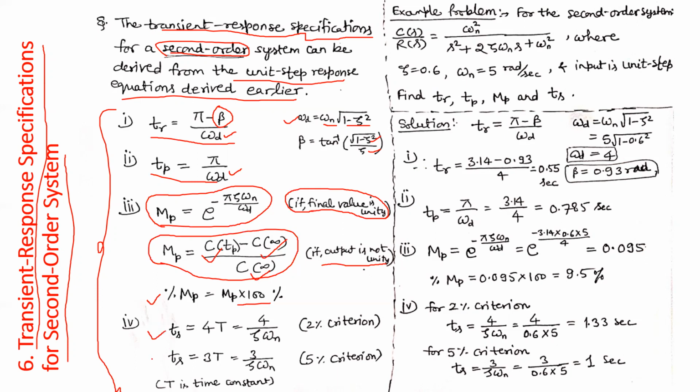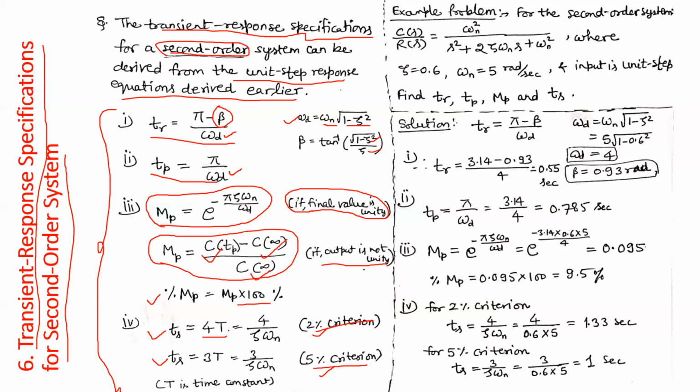Settling time can be of two criteria. It can be 2% settling time or 5%. As we discussed, the response may settle near around the final reference value, near around the 1. If it settles at around 0.98, it is the 2% criterion. If it gets settled at around 0.95, we can say 5% criterion. And it is according to the time constant.